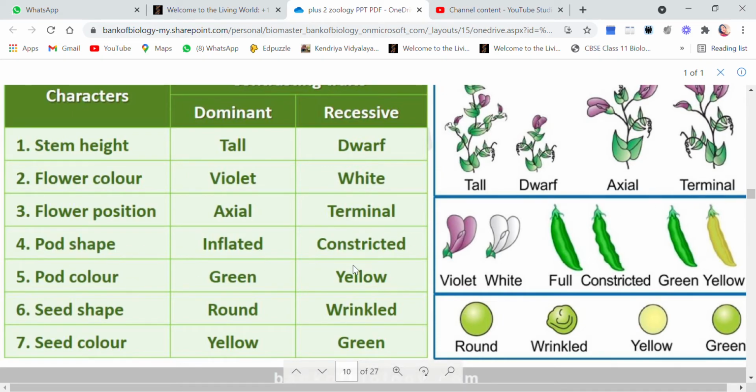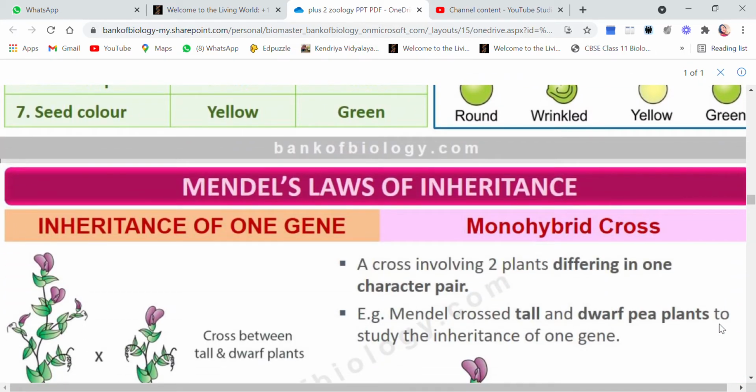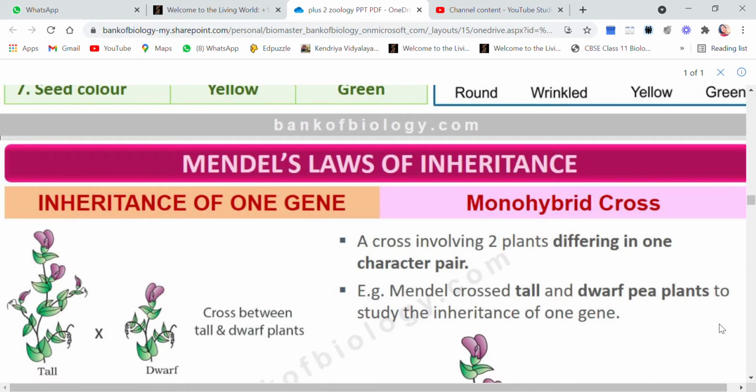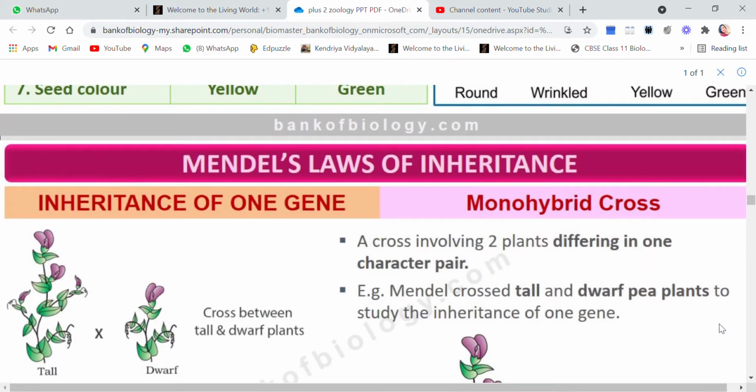Then the shape of the pod. The shape of the pod was inflated or constricted. This was inflated and this is constricted. Then the color of the pod, green or yellow. Then the seed shape. Now you can see either it is round or it is wrinkled. And the color of the seed, yellow and green. You must have seen peas, there are two colors, yellow or green. So these were the contrasting characters which Mendel was using for his experiments.